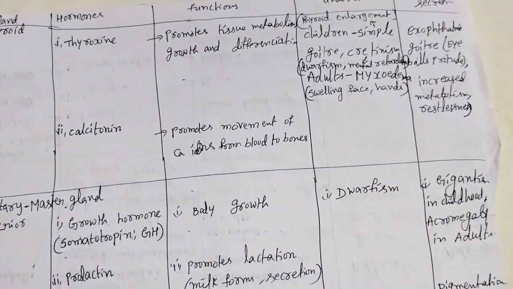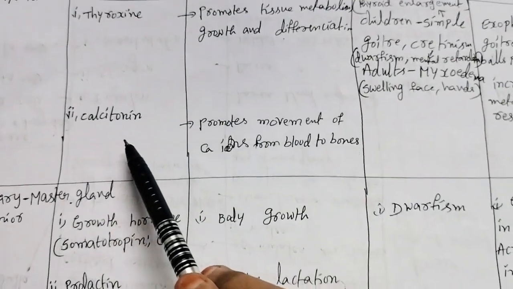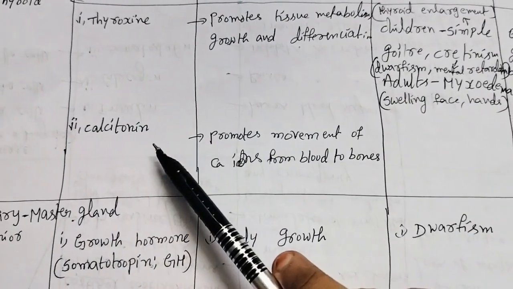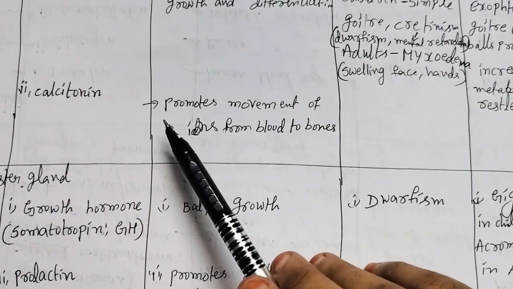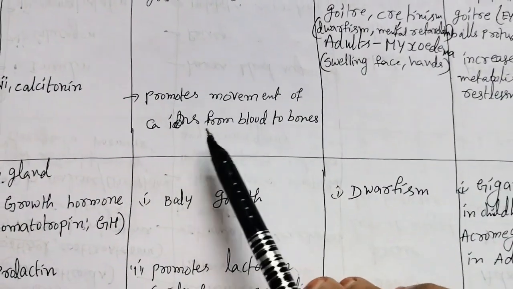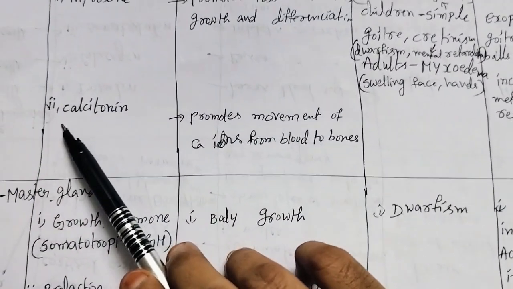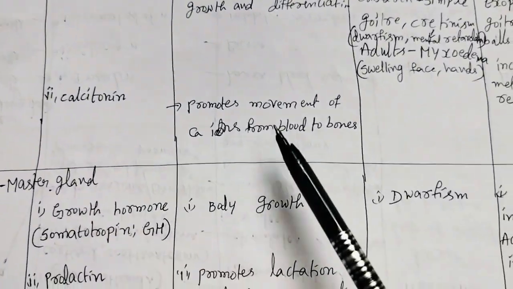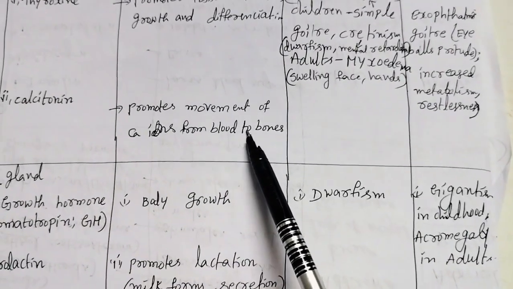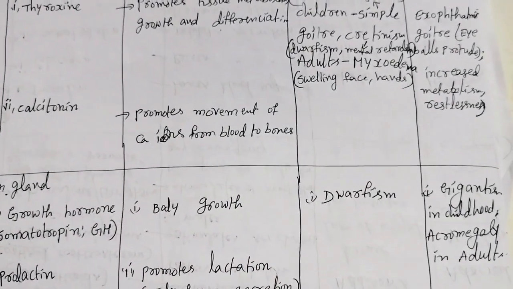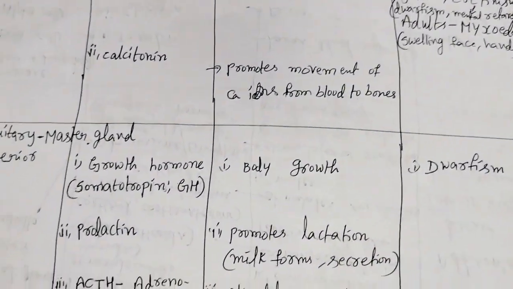Next one, calcitonin. The thyroid secretes another hormone, calcitonin. What is the function of calcitonin? It promotes movement of calcium ions from blood to bones. Calcitonin, you can remember, relates to calcium. We know that calcium is very useful for bone strength. So this one. Next one, pituitary.